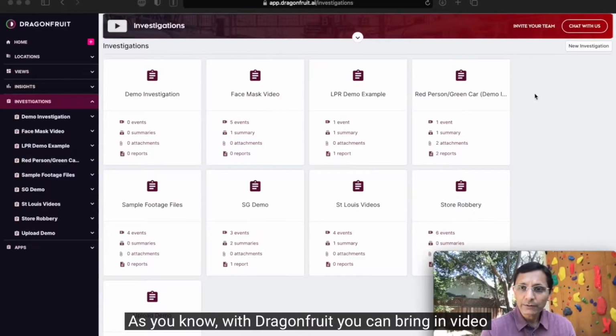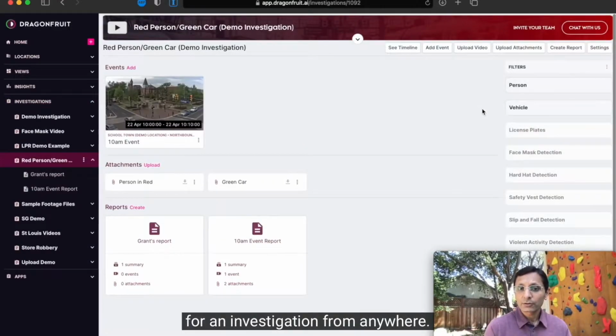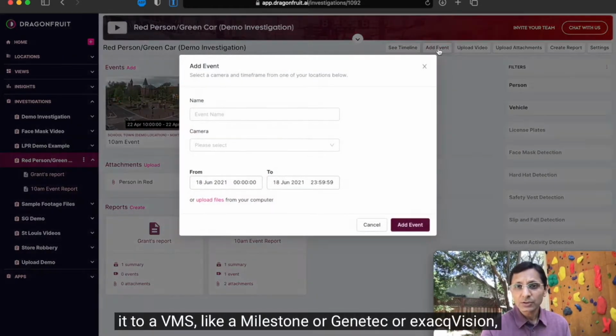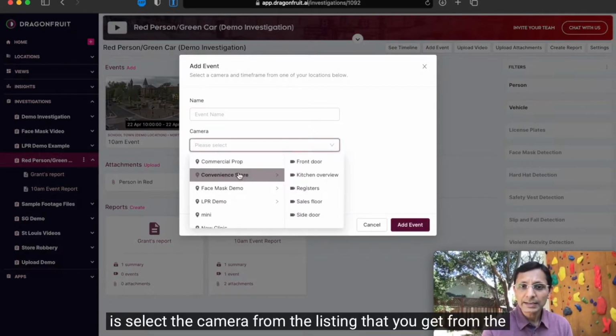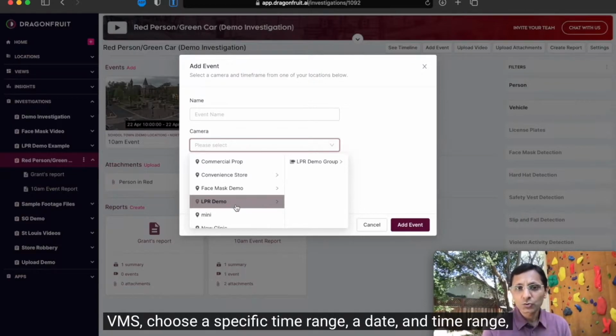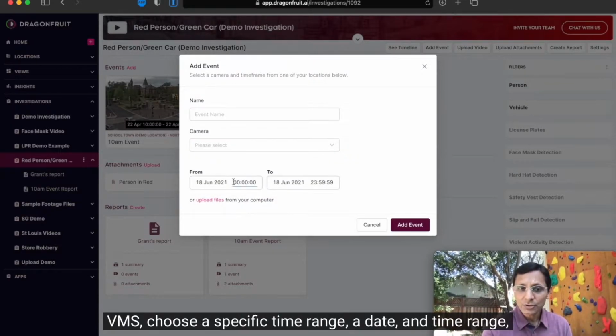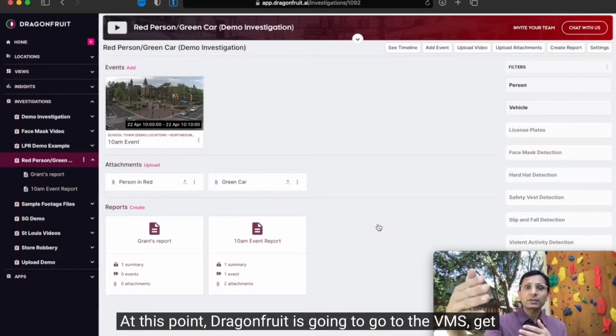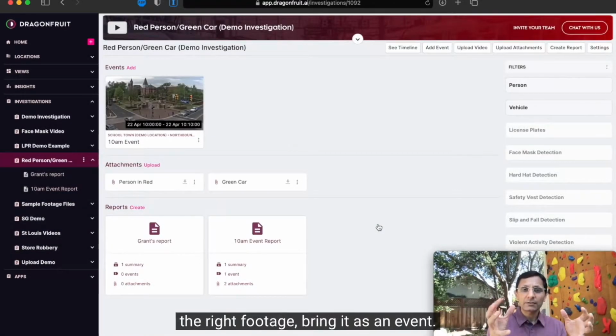As you know, with Dragonfruit, you can bring in video for an investigation from anywhere. It could be from a VMS, and all you have to do if you're connected to a VMS, like a Milestone or a Genetec or Exacq Vision, is select the camera from the listing that you get from the VMS, choose a specific date and time range, and add event. At this point, Dragonfruit is going to go to the VMS, get the right footage, and bring it in as an event.